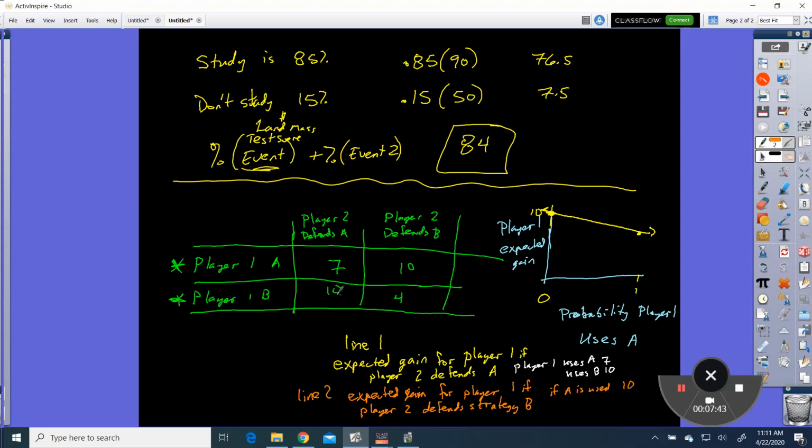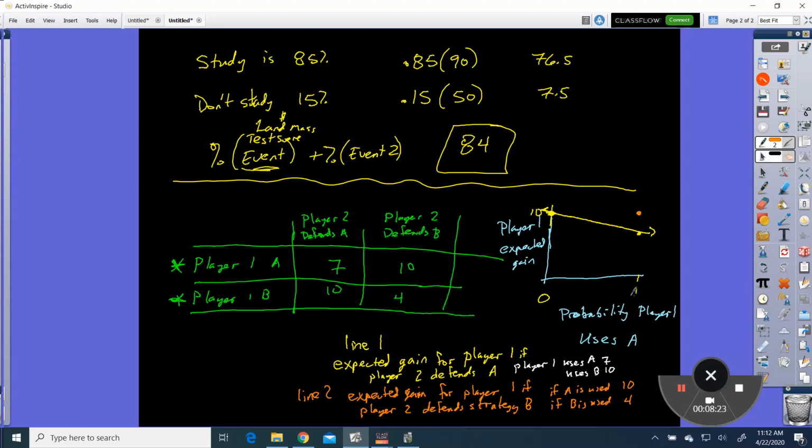And so player 2 is still defending strategy B. So if B is used by player 1, then he gets 4. So probability that player 1 uses A. So if A is used, that's the 1. We have a dot up here at 10.